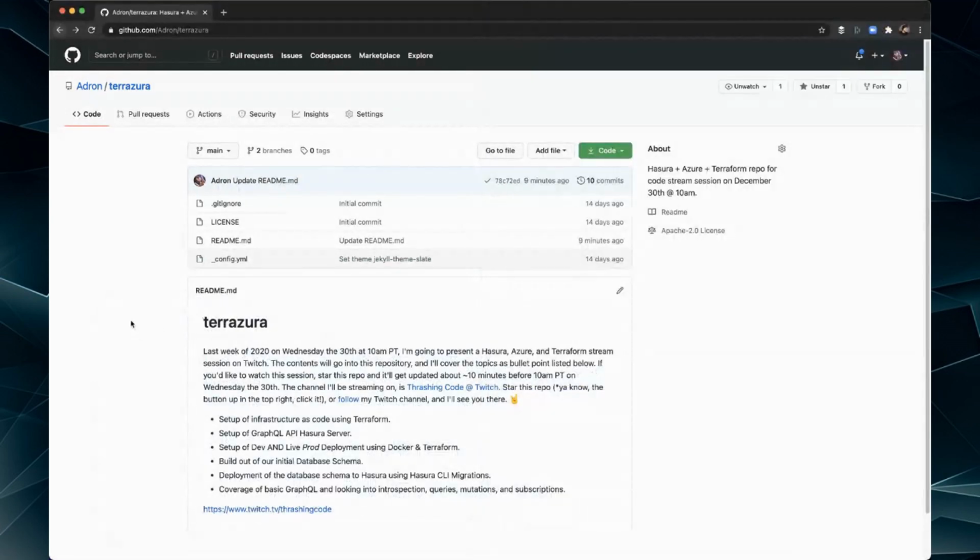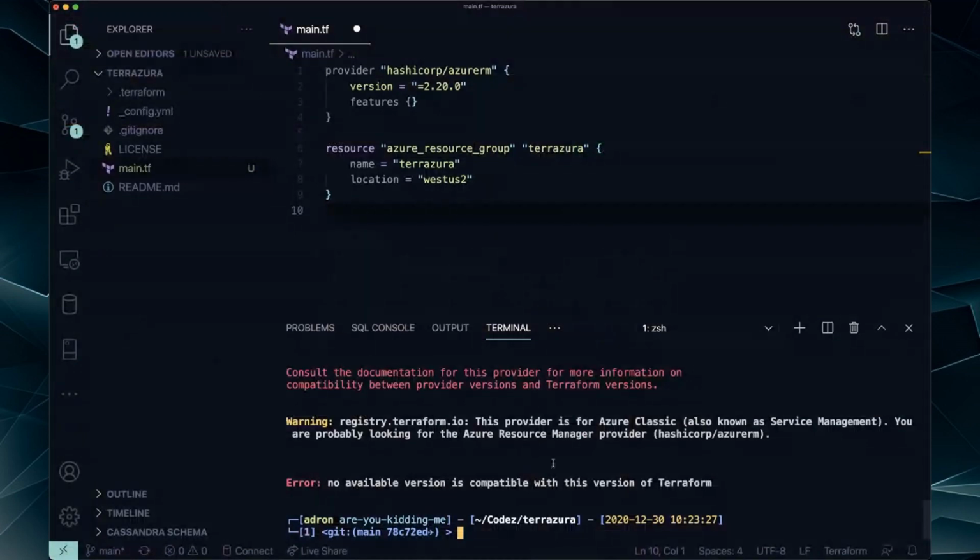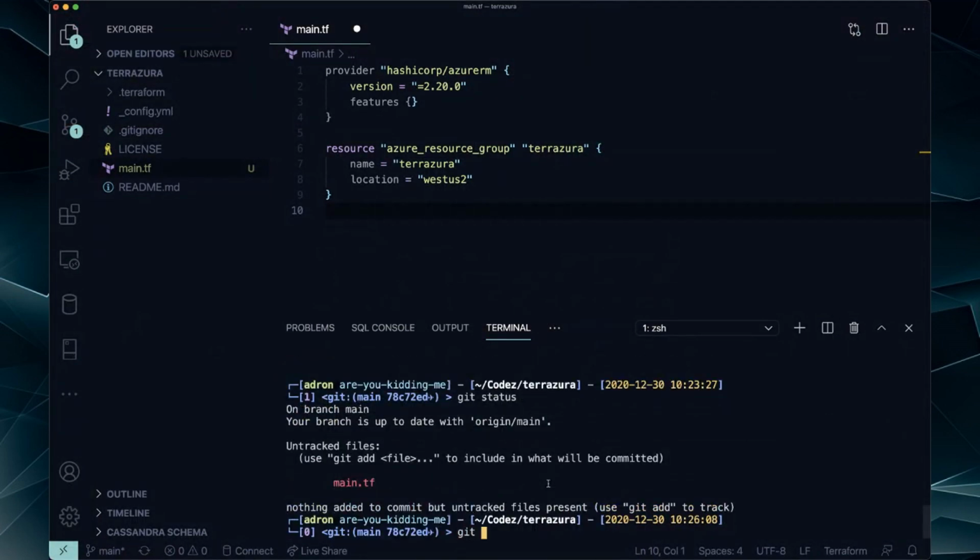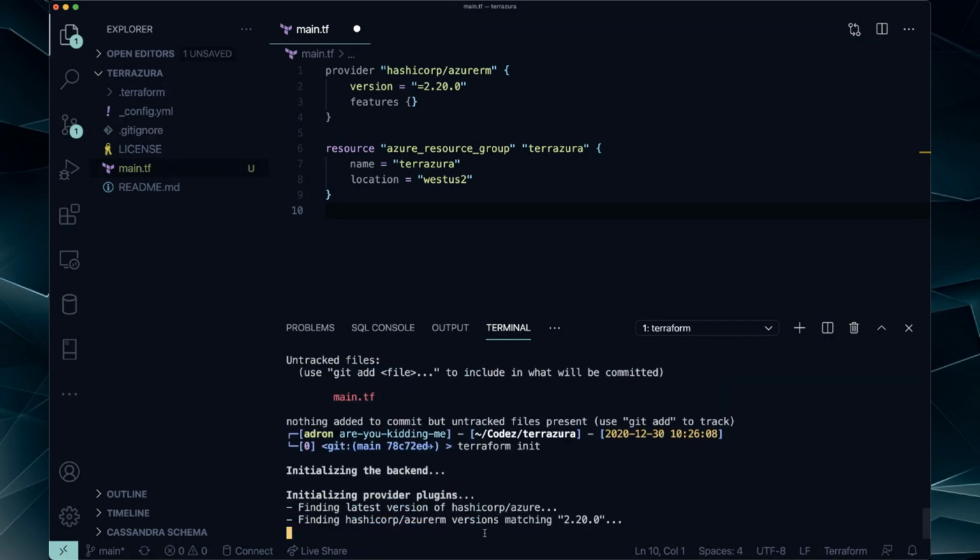So now let's try this out. Let's get back to Visual Studio Code. Git status. I've been getting this weird hang in Visual Studio Code. If anybody knows the solution to that, let me know. I'd really like to know. All right, so nothing added to commit, but untracked files. Terraform init.